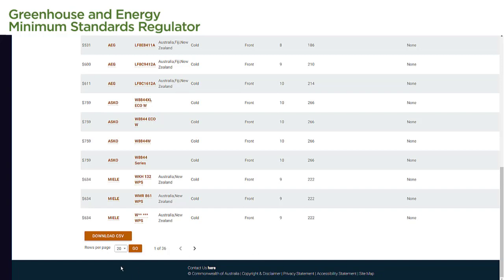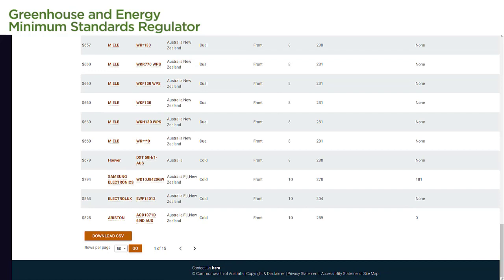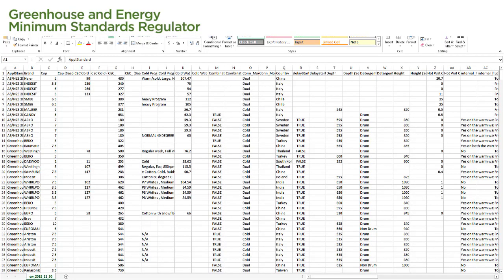We can increase the number of rows on each page by selecting a number from the drop-down menu and selecting the Go button. We have the option of downloading our search results in a CSV file. We simply select Download CSV, and the results of our search are downloaded to our computer in a CSV file.